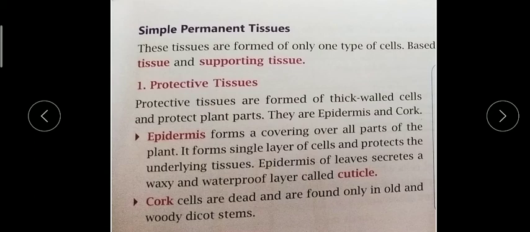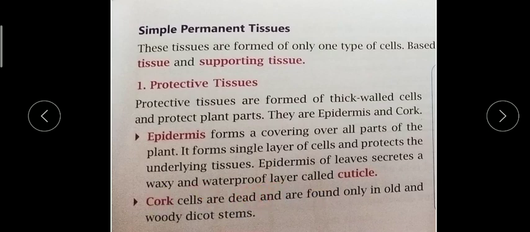This epidermis secretes the waxy or waterproof layer, like our salivary glands in our mouth secrete saliva, our skin secretes sweat. Like this, epidermis secretes the cuticle, which is a waxy and waterproof layer.